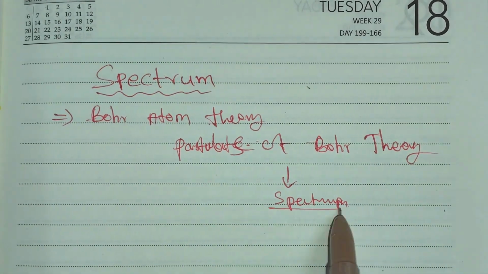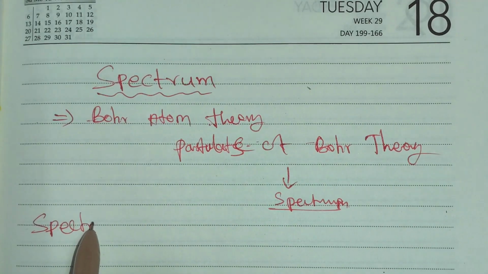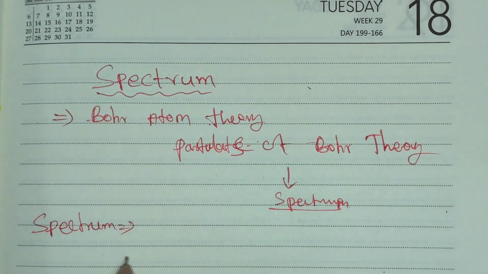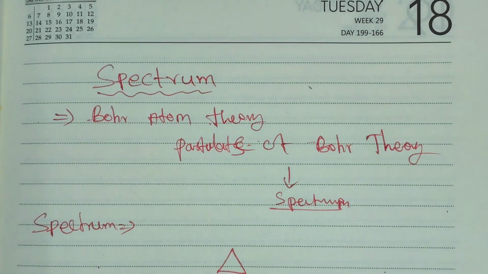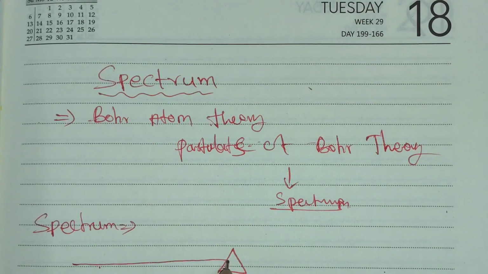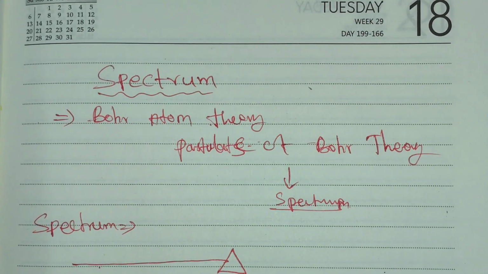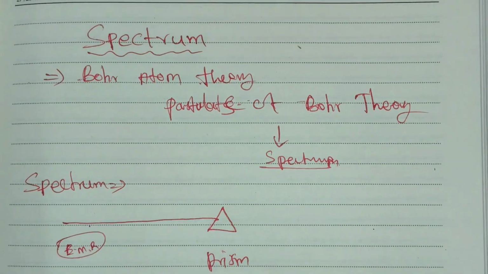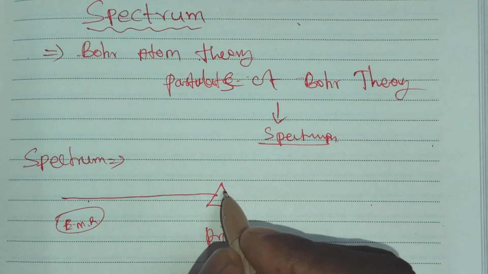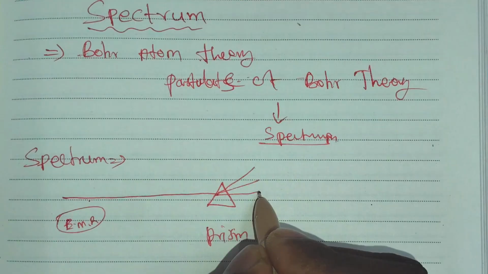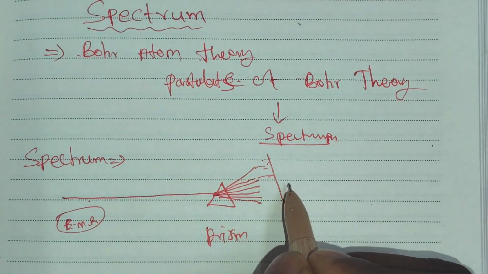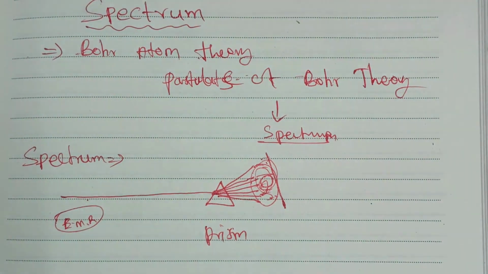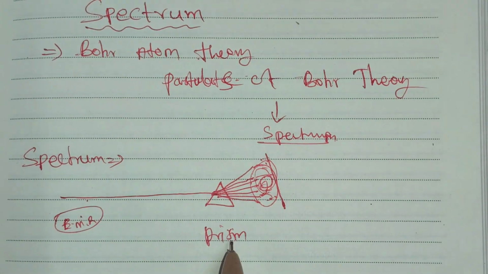A spectrum is produced by passing electromagnetic radiation through a prism. If you assume there is a prism and we pass electromagnetic radiation or an electromagnetic wave through it, the wave spreads into different colors and produces a spectrum. So the spectrum comes from electromagnetic radiation being passed through the prism.